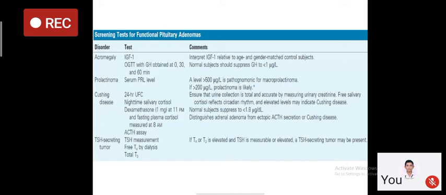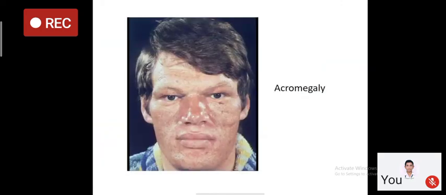Cushing's disease, again, we discussed in detail in the last class, so we will not repeat the same things. TSH secreting tumors secrete TSH, so FT4 will be high, and when you measure T3, T4, and TSH, both T4 and TSH are high. Now, in a classical case of primary hyperthyroidism, where T4 is high, TSH should be low. So if you see T4 elevated and TSH elevated, you should suspect that there is a lesion at the level of the pituitary. Now, lastly, in brief, I will discuss acromegaly before we finish this class.